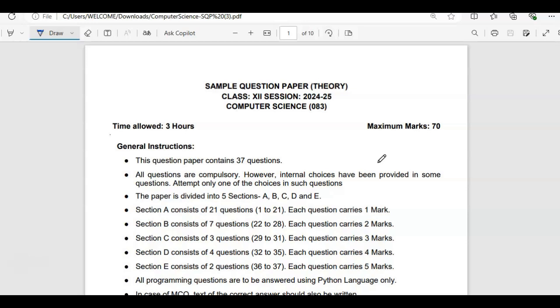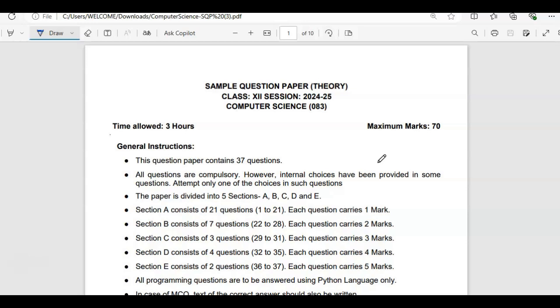Today I am here to discuss a new thing: the sample paper of 2024-25 released by the official site of CBSE. We are going to discuss all the questions. We will check the question paper also, and we are going to discuss all the sections, all the questions one by one.